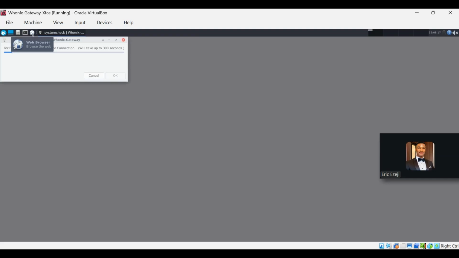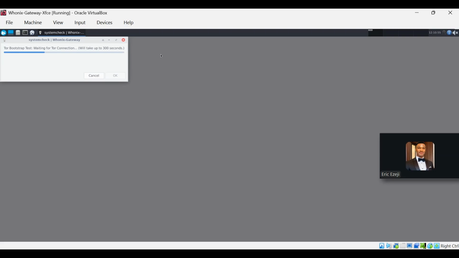This is the Tor bootstrapped test. Waiting for Tor connection, so let us wait. This is vitally important. It's telling us it can take up to 300 seconds. So we are waiting for our Tor network to connect. Very, very important.